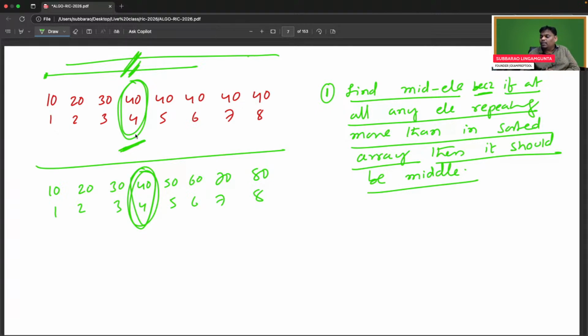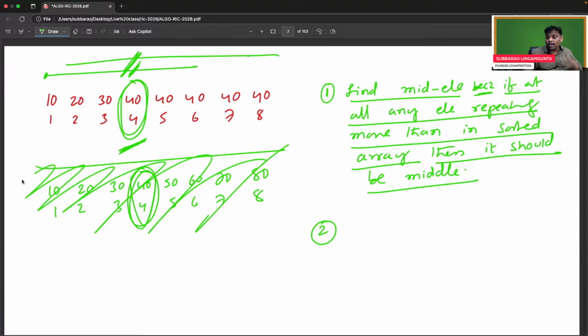So find the middle element, because if any element repeats more than half in a sorted array, it should be the middle person. Okay, I computed the middle. Now see the second step. Listen, I am not confirmed. The answer, if at all, will be 40. Now I have to confirm.